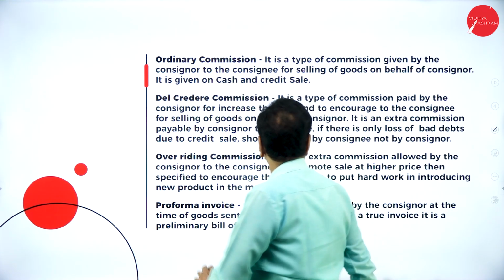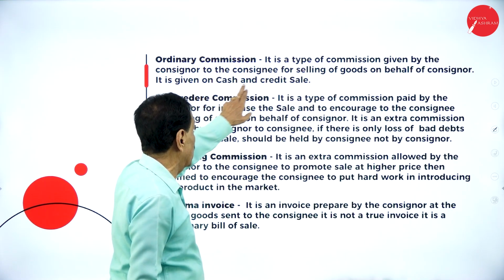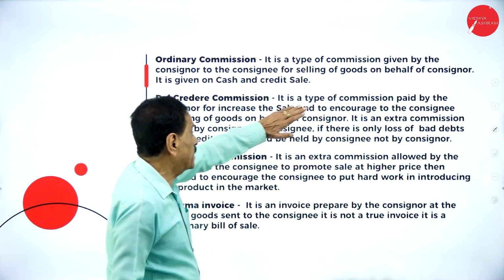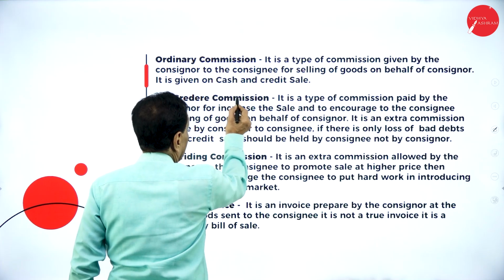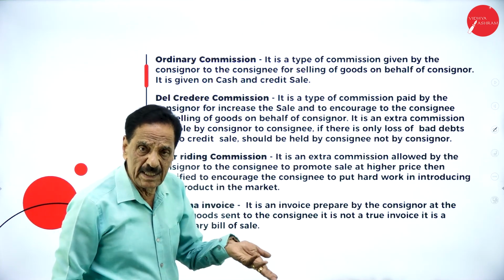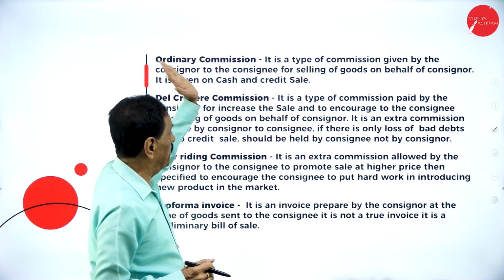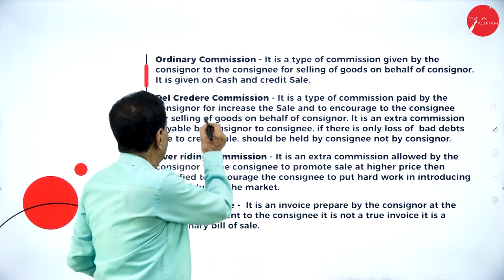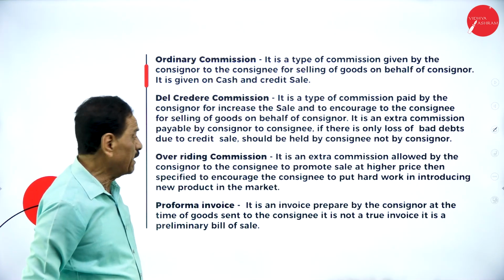Ordinary commission. It's a type of commission given by the consignor to the consignee for selling of goods on behalf of the consignor. It is on cash and credit sale. Whatever the cash sale, whatever the credit sale, he will sell the goods. It may be on cash, it may be on credit. For that, he will get a compensation. That compensation is called ordinary commission.